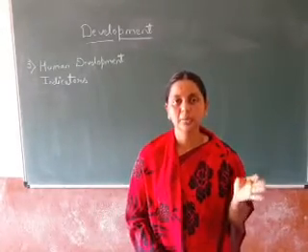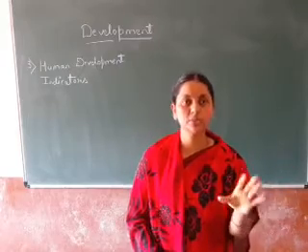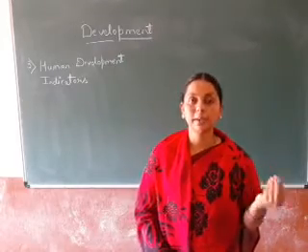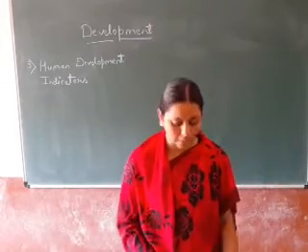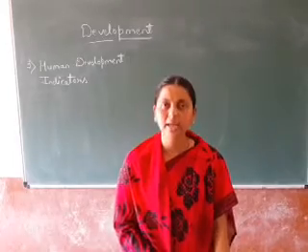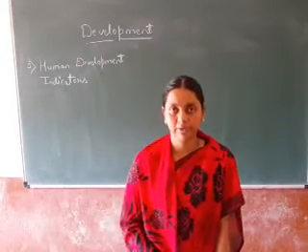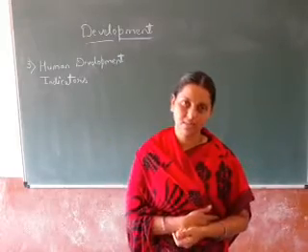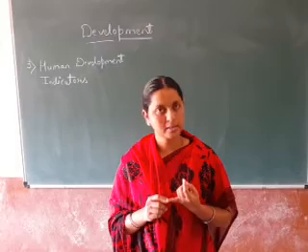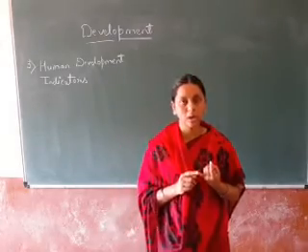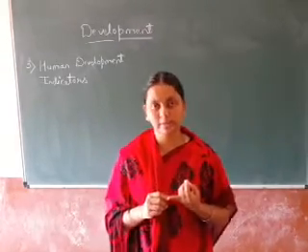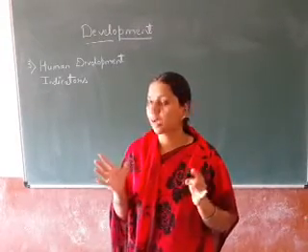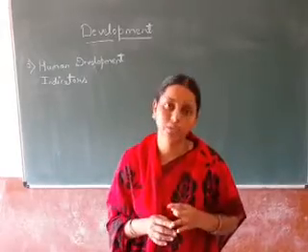Education: at least a minimum amount, meaning he should be a literate person. He should be economically independent and should not depend upon anybody. At least that much he should be educated. Next, to lead a healthy and longer life. When can we lead a healthy and long life? When we have basic needs, like proper food. We should not suffer from malnutrition and all. We should have proper food to eat. Next, the air we breathe should be free from pollution.